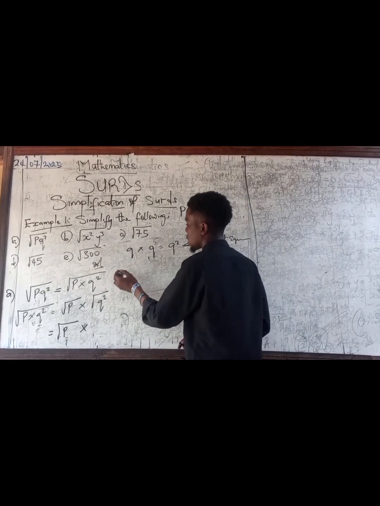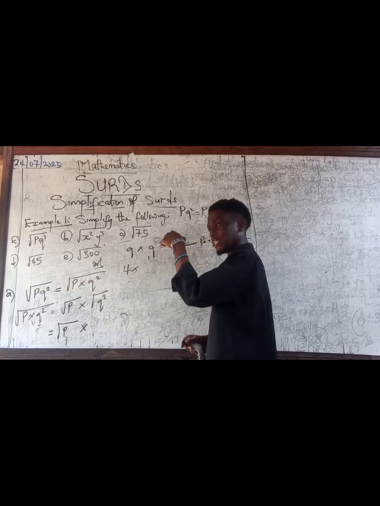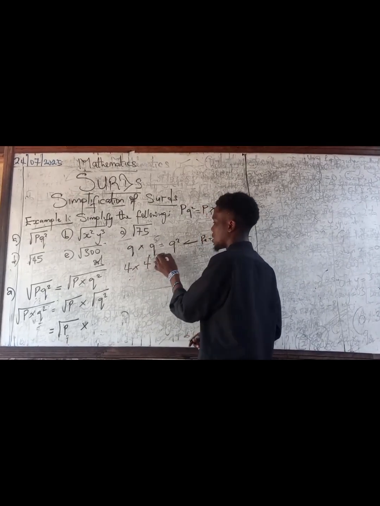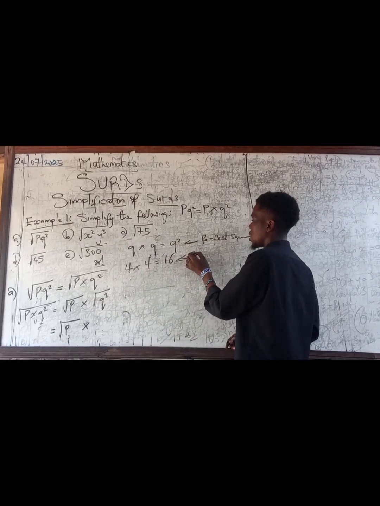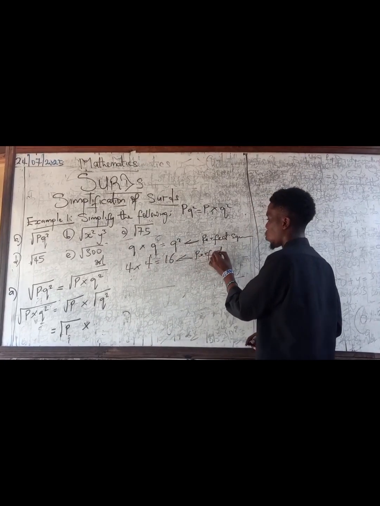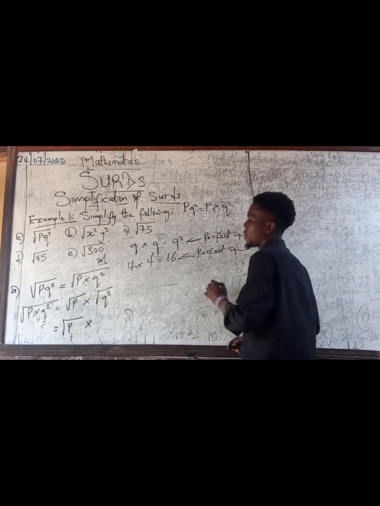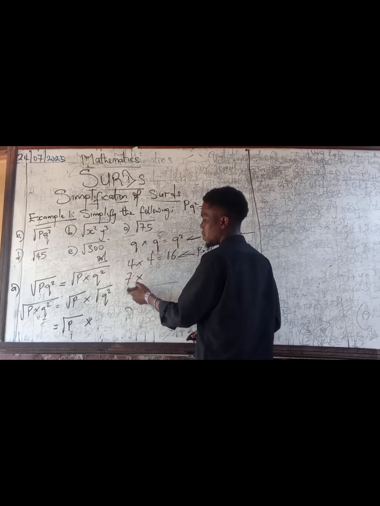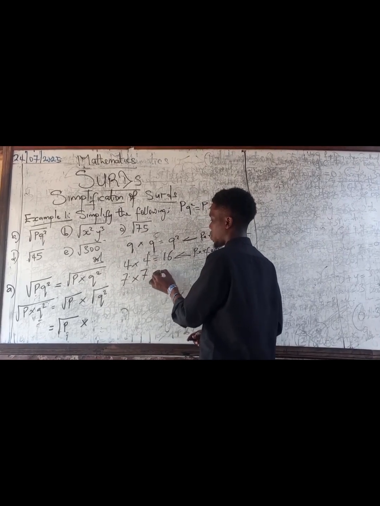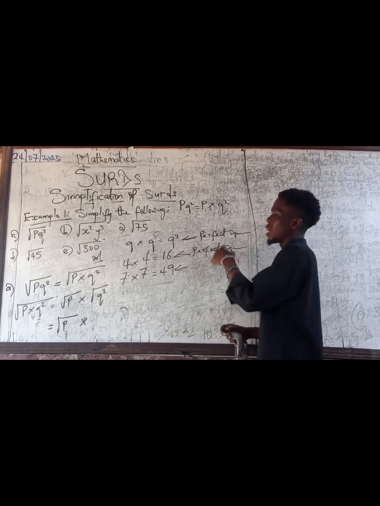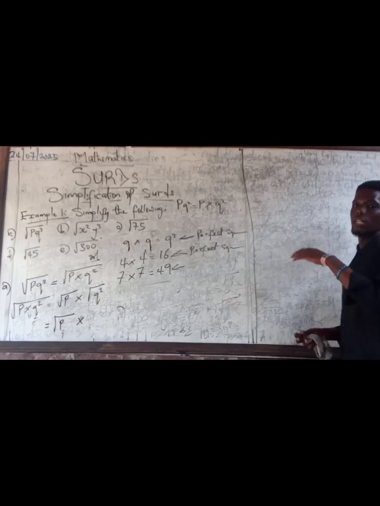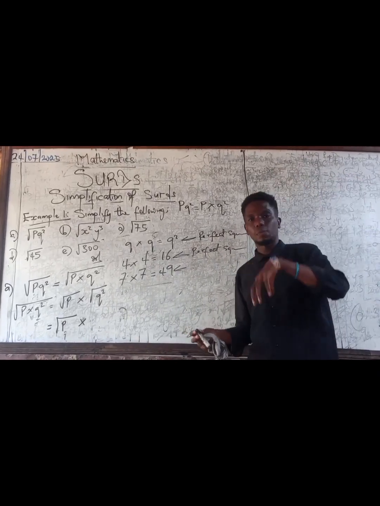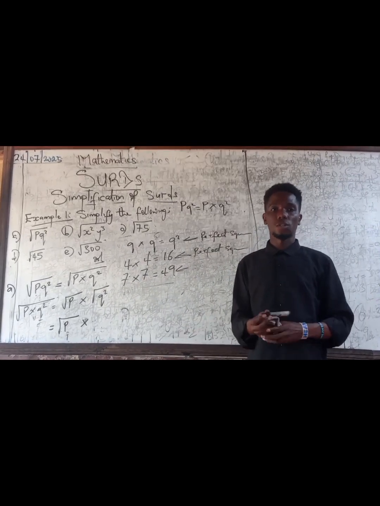So if I have, for instance, 4, and I multiply 4 by the same 4, I'm going to get 16. So obviously 16 is a perfect square. If I pick any random number, say 7, and I multiply by that same number 7, I'm going to get what? So this is how you can form perfect squares. It goes on and on. Just pick a number and multiply it by itself, you have a perfect square.